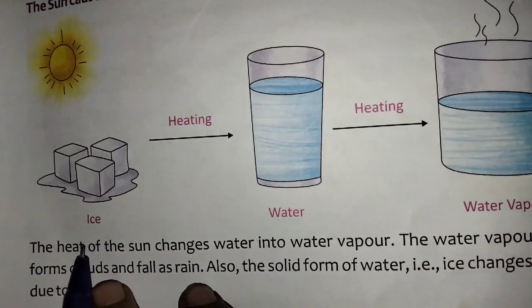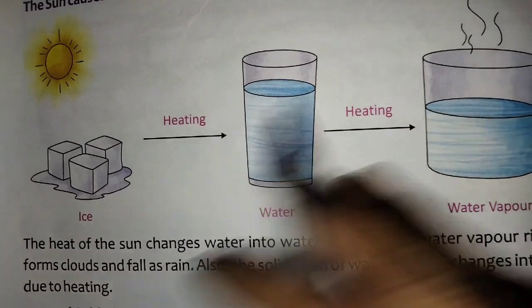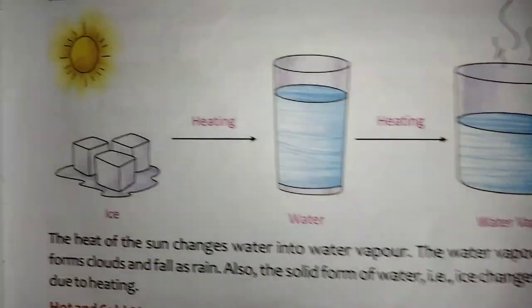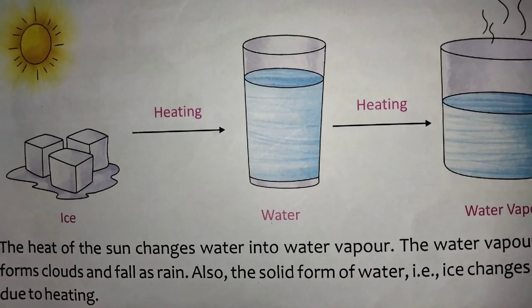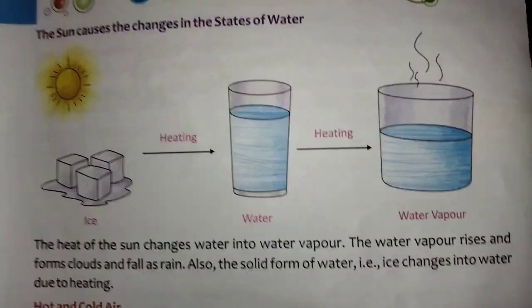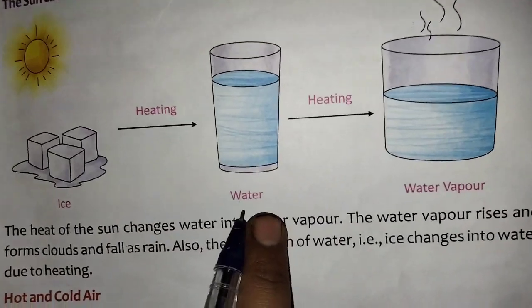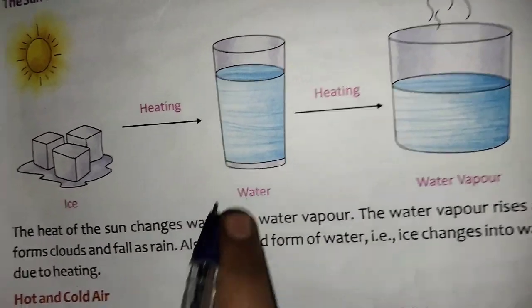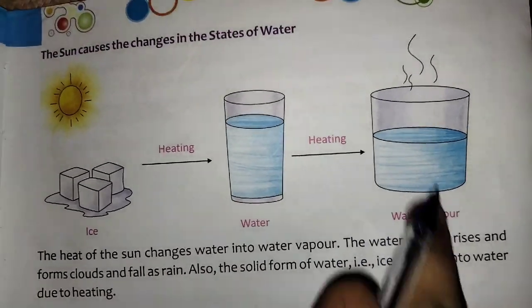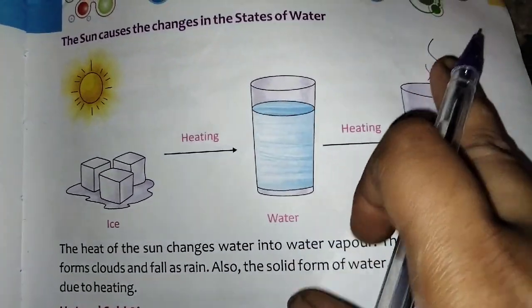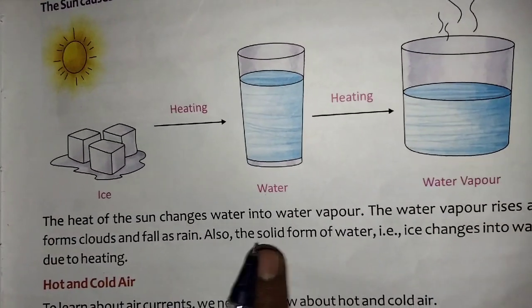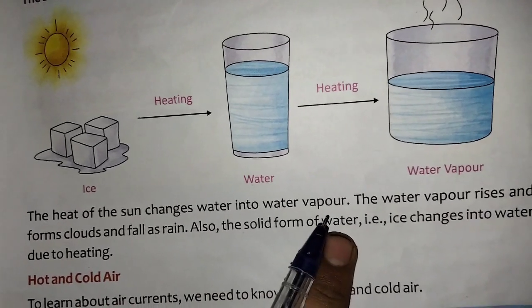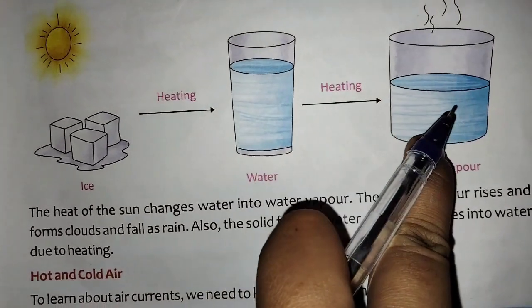Take ice. If you keep ice outside, it will heat up and then it will become water. Again, if you give heat to the water, it will become water vapor. In this way water vapor will be coming. The heat of the sun changes water into water vapor.